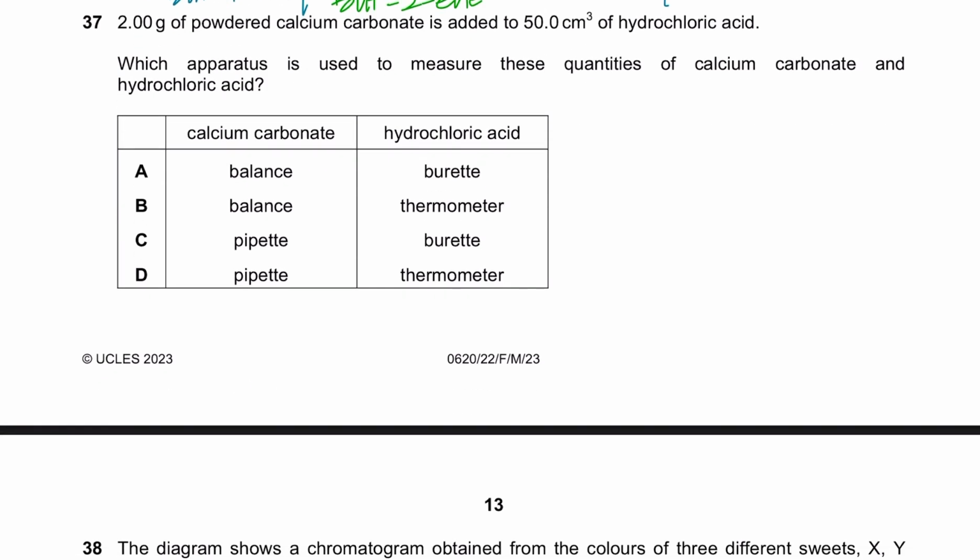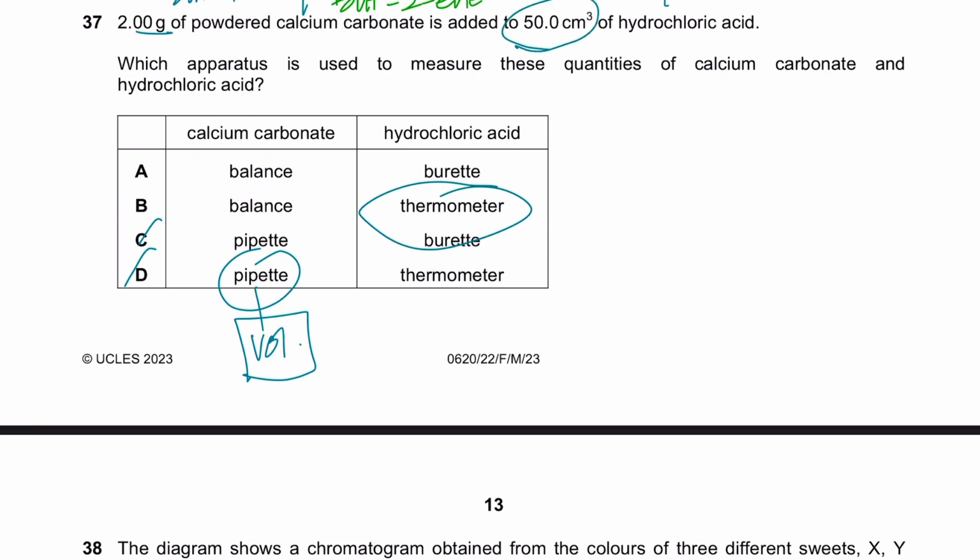2 grams of powdered calcium carbonate is added to 50 centimeter cube of hydrochloric acid. Which apparatus is used to measure the quantities of this and this? Calcium carbonate, because it's mass, for mass we use balances, not pipettes. Pipettes are used to measure volumes, for fixed volumes, right? Hydrochloric acid, between A and B, if you check this out, we don't use thermometers to measure the 50 centimeter cube of hydrochloric acid. A thermometer is used to measure temperature. I swear to God, the student who got this MCQ wrong, I think he should jump off a cliff. No, you shouldn't, but my God. So A is the right option.